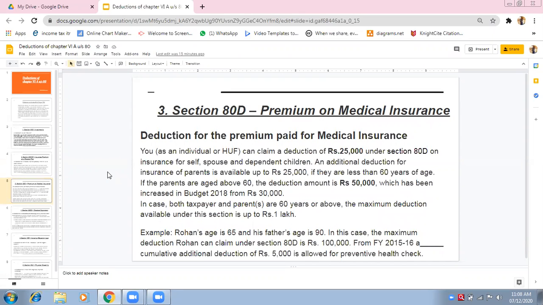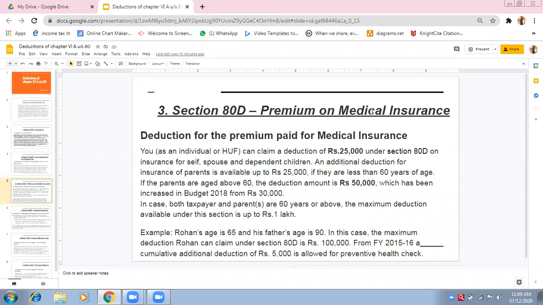Now come to the third deduction. Third is section 80D. What is 80D? It is the medical insurance premium. This is also a type of expense that we are incurring. Premium is my expense, and it is a medical insurance. It is taken on medical, not life insurance. It is specifically related to medical insurance.